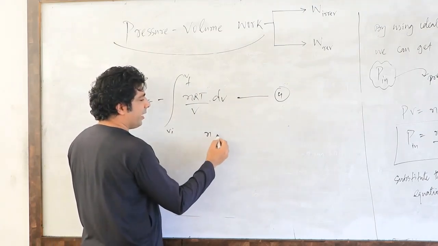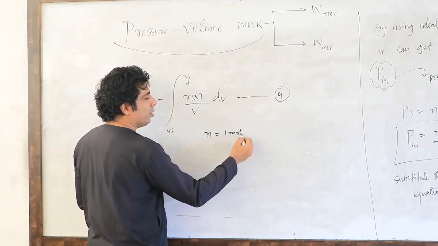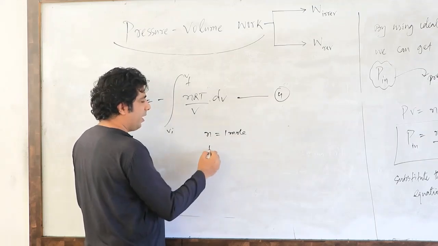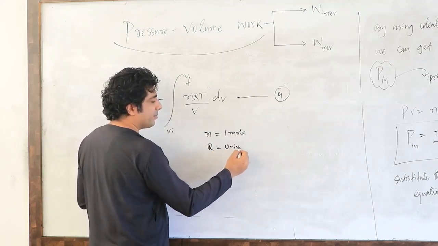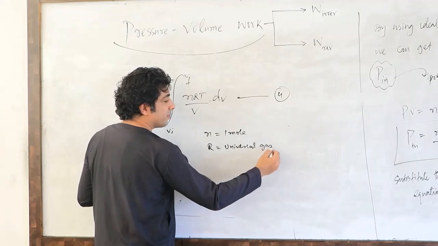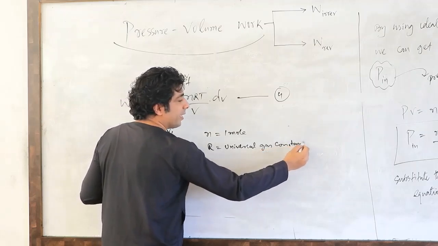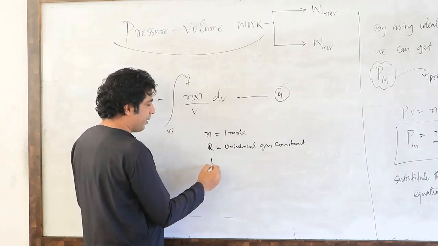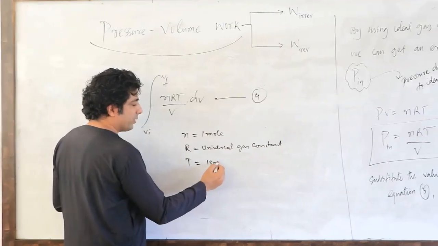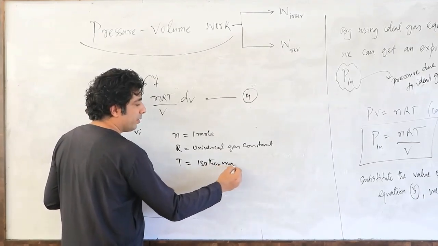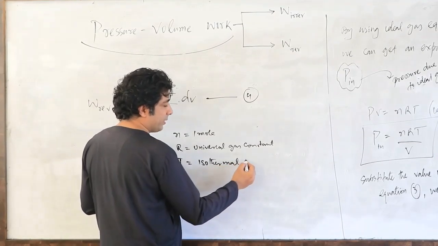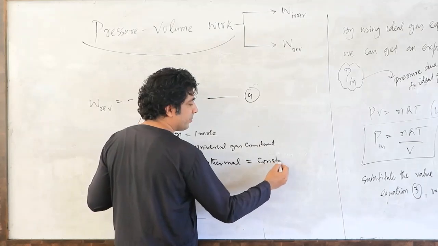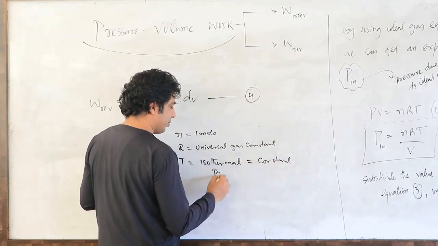Everybody should know that n is equal to 1, because we have taken 1 mole of a gas. R is the universal gas constant. Its value is 8.314 joule per Kelvin per mole. And temperature, let us suppose this process is isothermal. If it is an isothermal process, that means temperature is what, come on? Constant, if it's an isothermal process.